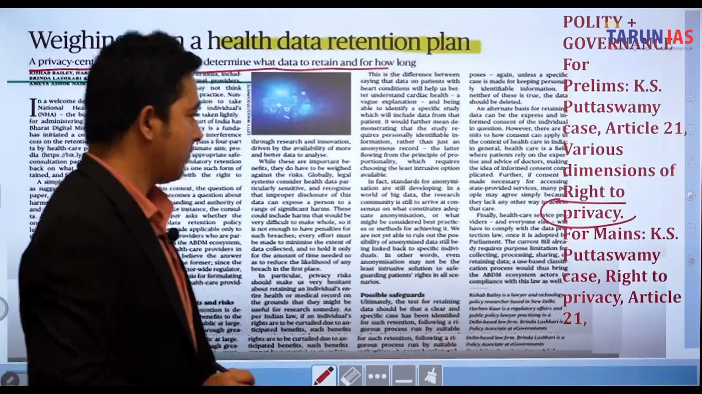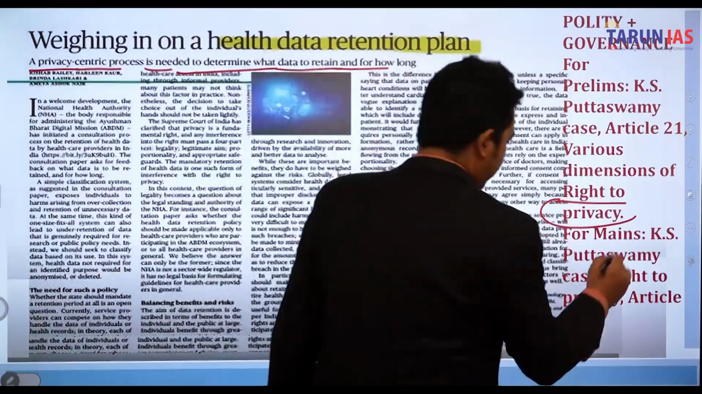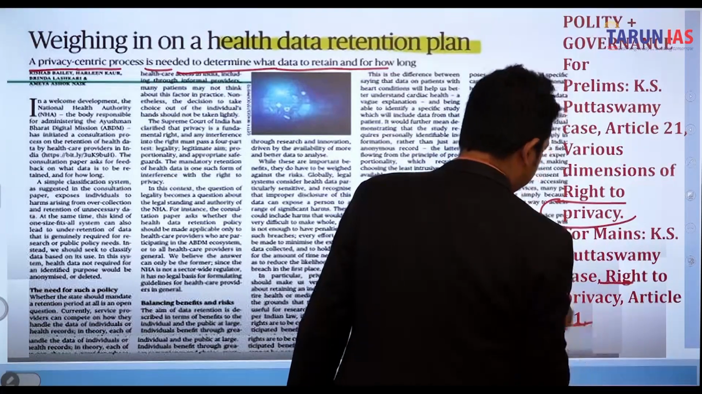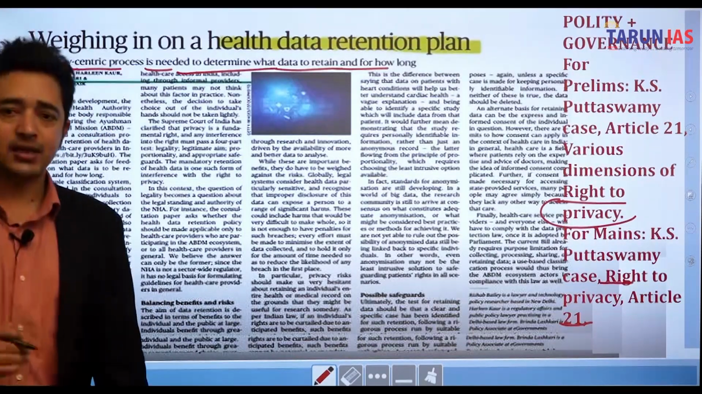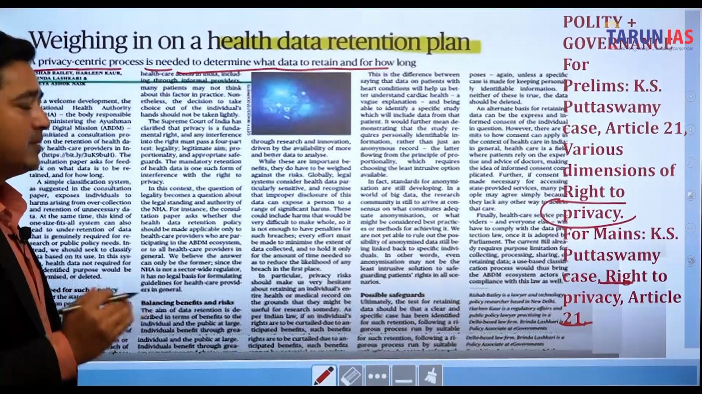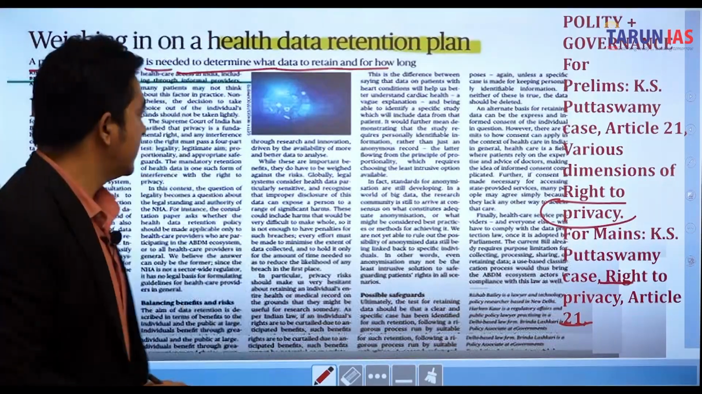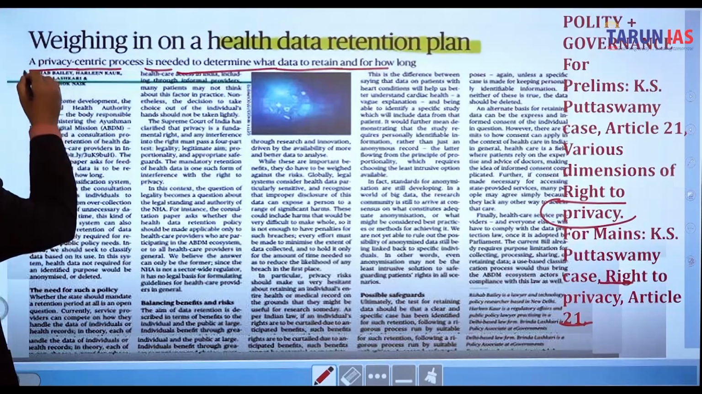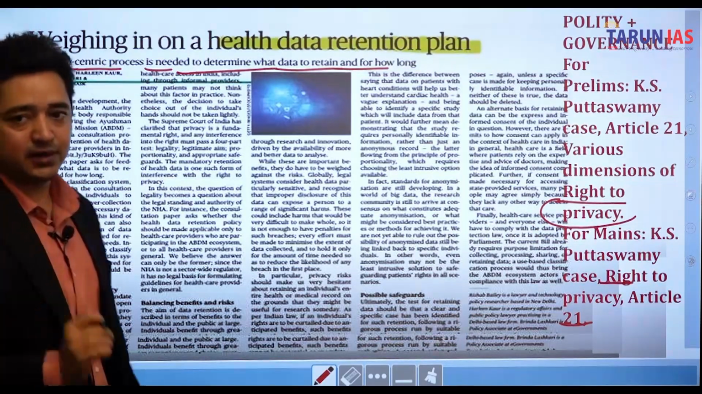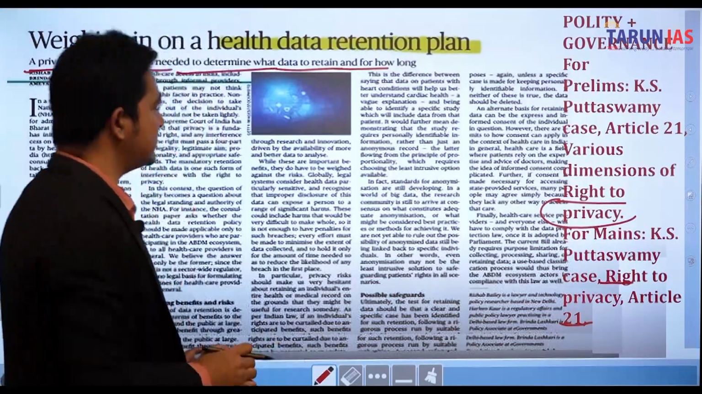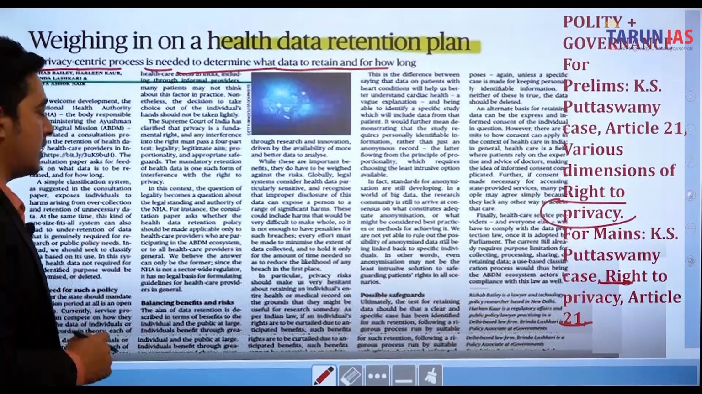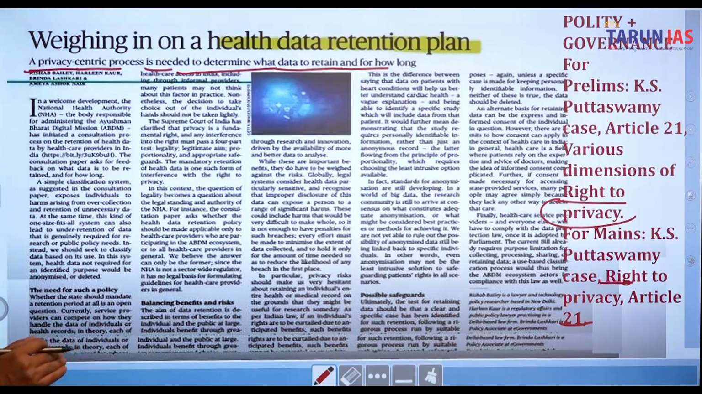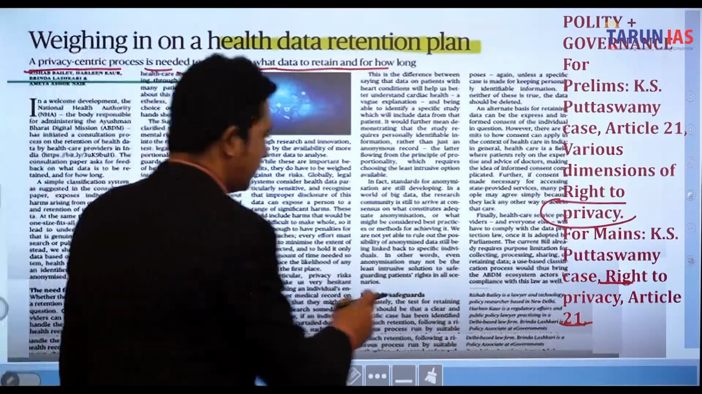And if you talk about the mains exam, here is the right to privacy, Article 21, right? So basically this section is important for your exam, for prelims as well as the mains exam. Lots of questions have been asked on the right to privacy, like in 2021. We will discuss how we will segregate such questions, what kind of questions can be framed in the upcoming exam, and whether such questions have been asked earlier in your exam.